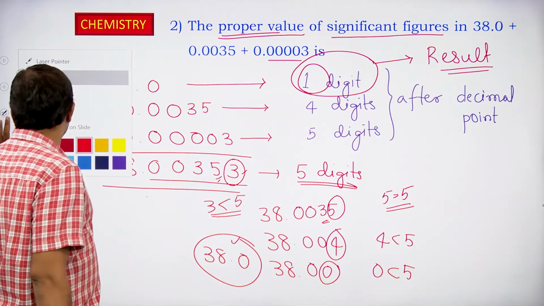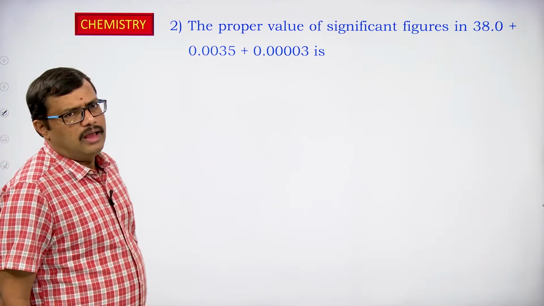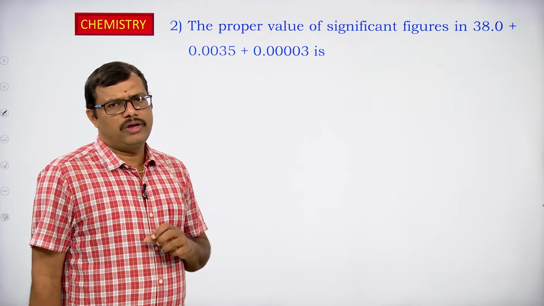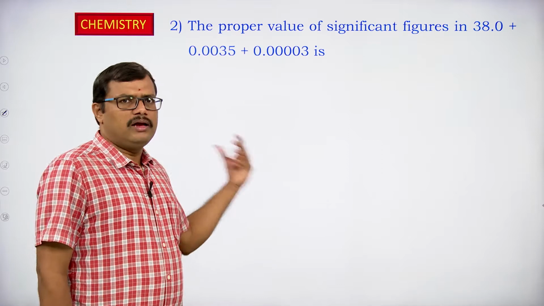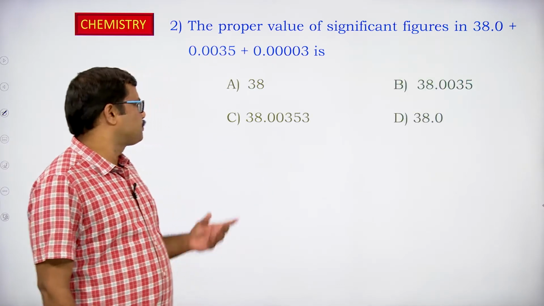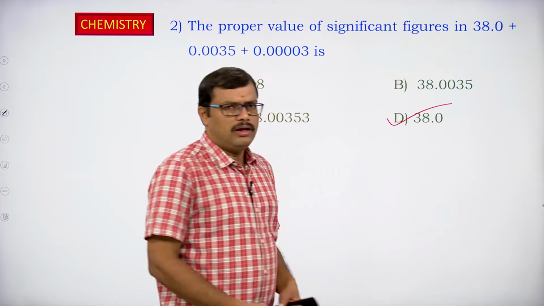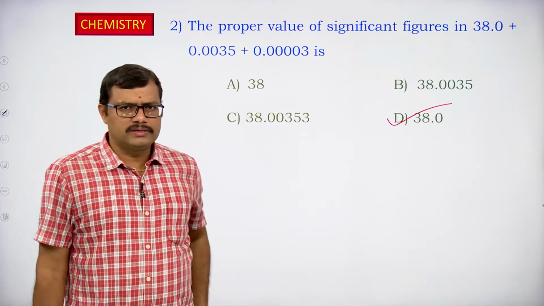Okay, I think you got the clear idea how we are handling this. First you go for the addition, take out that value that we are going to get, and then adjust accordingly by rounding off the numbers. So in this case 38.0 is the correct answer. That is the D answer. Okay.